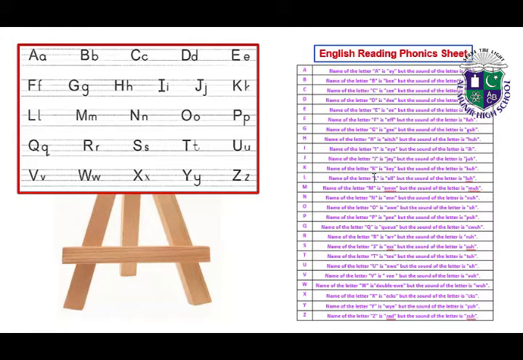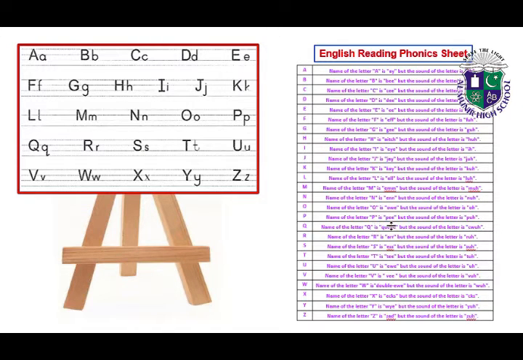Name of the letter K is K, but the sound of the letter is K. Name of the letter L is L, but the sound of the letter is L. Name of the letter M is M, but the sound of the letter is M. Name of the letter N is N, but the sound of the letter is N. Name of the letter O is O, but the sound of the letter is O.